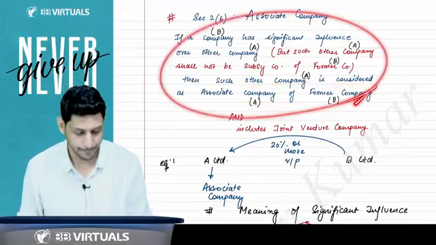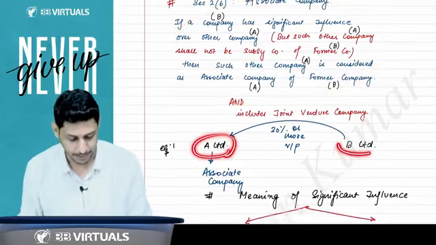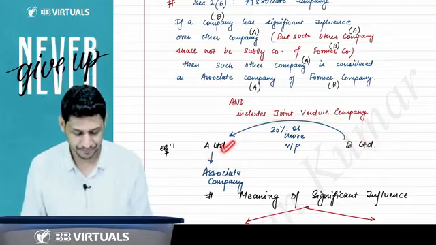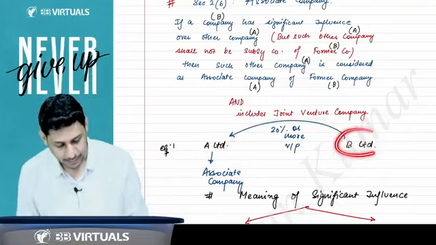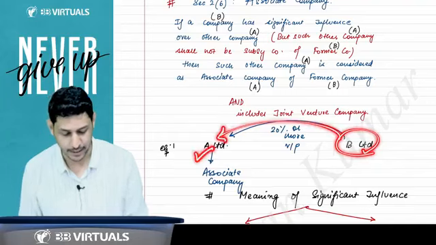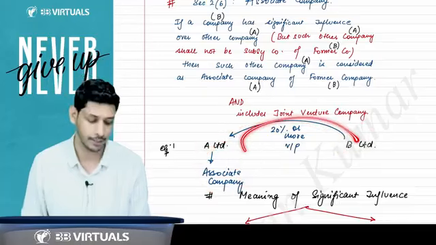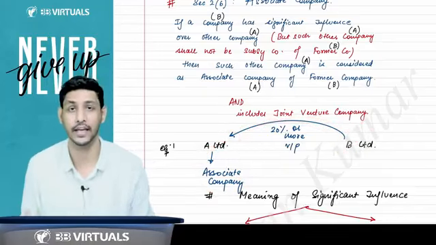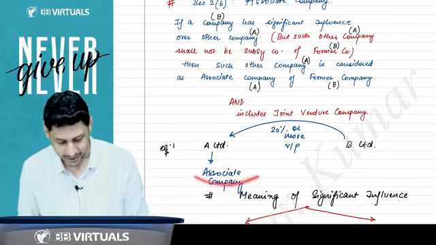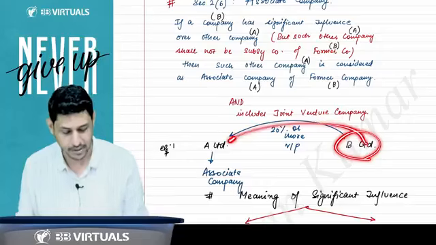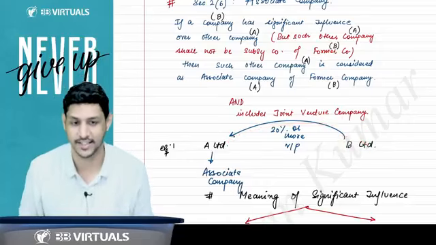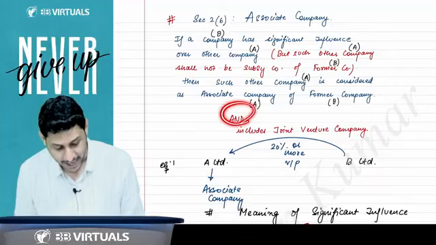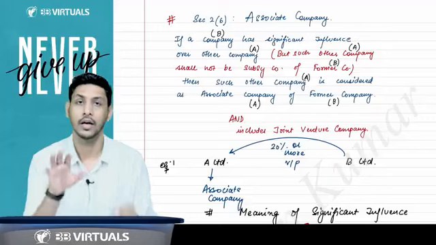I have given you the example: there is company A Limited and B Limited. B Limited is holding 20% or more voting power in A Limited. So I'll say B Limited is having significant influence in A Limited, so A Limited will become the associate company of B Limited. A is associate of B, but B is not associate of A. Please keep this in your mind: A is associate of B, but B is not associate of A.